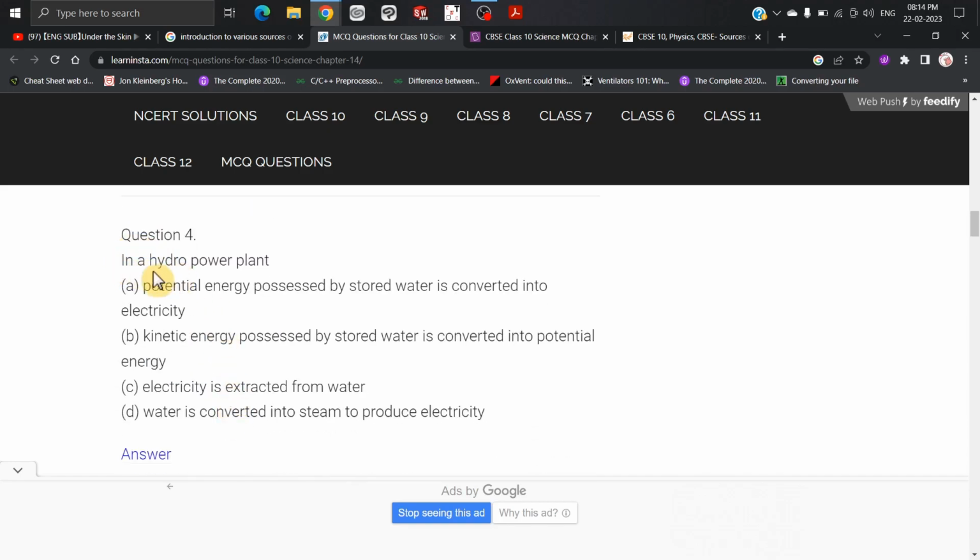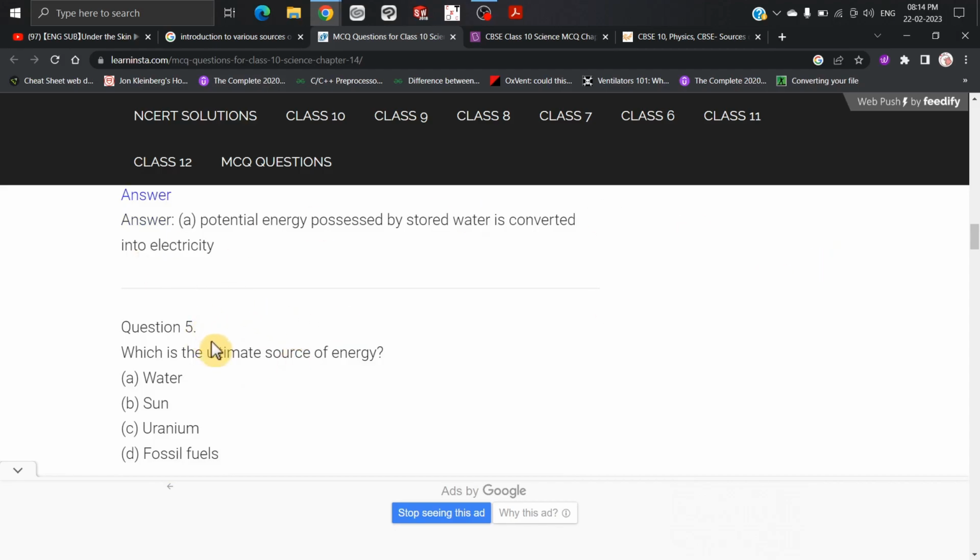Now in a hydropower plant, अब options है. A, potential energy possessed by the stored water is converted into the electricity, या फिर kinetic energy possessed by the stored water is converted into the potential energy. तो यहाँ पे क्या है stored water है तो potential energy possessed by the stored water is converted into electricity. Answer is A. ठीक है.